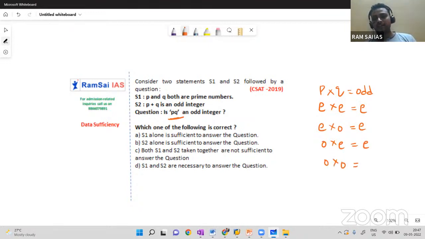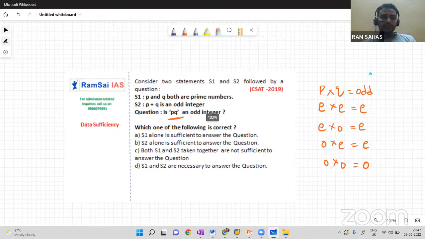Odd and odd gives you odd. Okay, so I should know whether P and Q are even numbers or odd numbers. Now close statement 2 and go with statement 1 alone. P and Q both are prime numbers. Both are prime numbers. Very good.